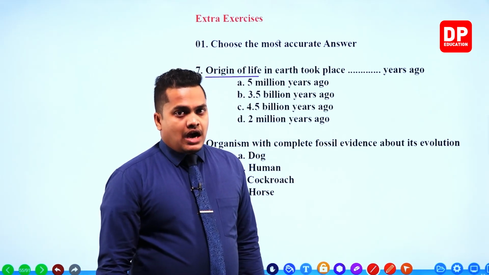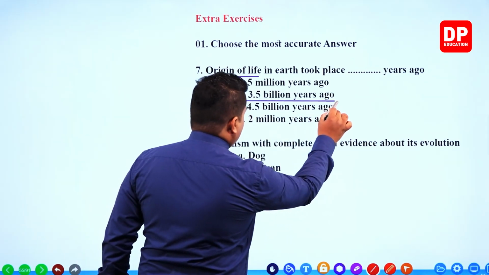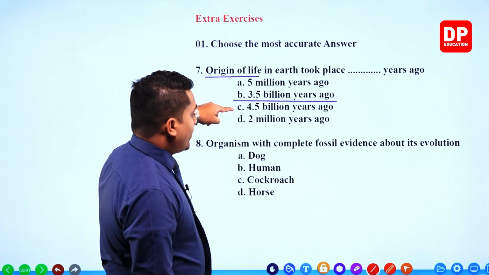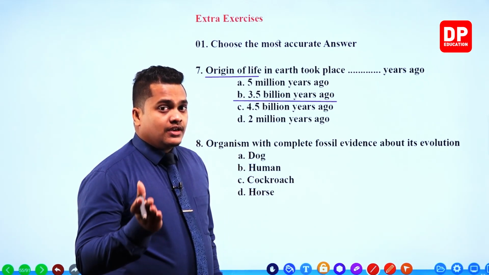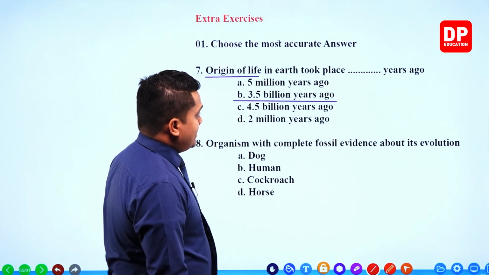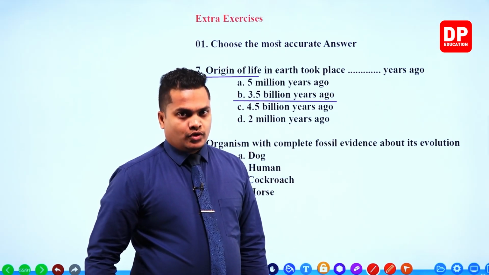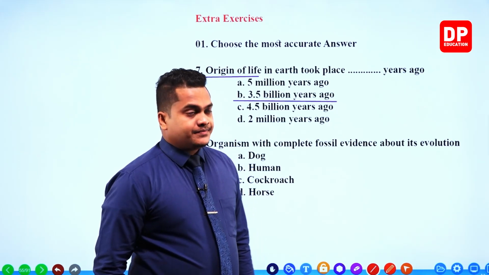So our answer for this question would be 3.5 billion years ago. Always remember, 4.5 billion years is the origination or creation of planet earth. 3.5 billion years ago, the origin of life on planet earth occurred.